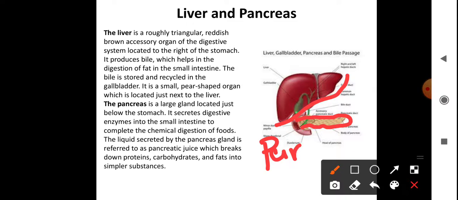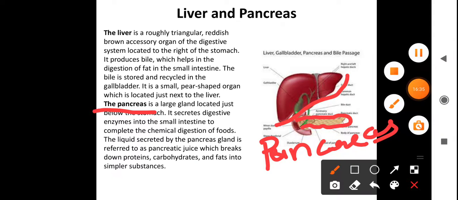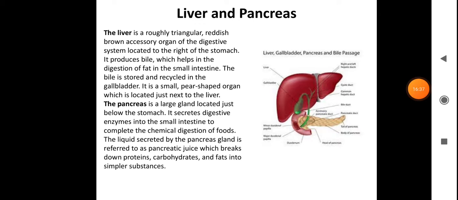So the pancreas releases pancreatic juice. It is a large gland located below the stomach. The liver is a roughly triangular, reddish brown accessory organ of the digestive system, located on the right side of our stomach.